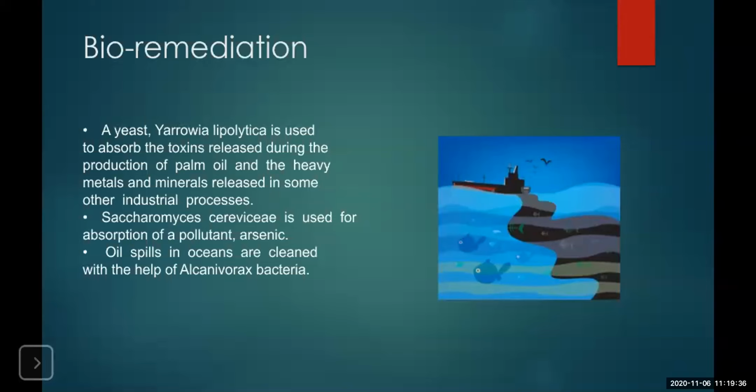In return, the plants provide shelter to the Rhizobium, and whatever is produced with the help of photosynthesis is also consumed by this Rhizobium. So both organisms, the plant as well as Rhizobium, help each other and both are benefited. This type of association is called symbiotic association.